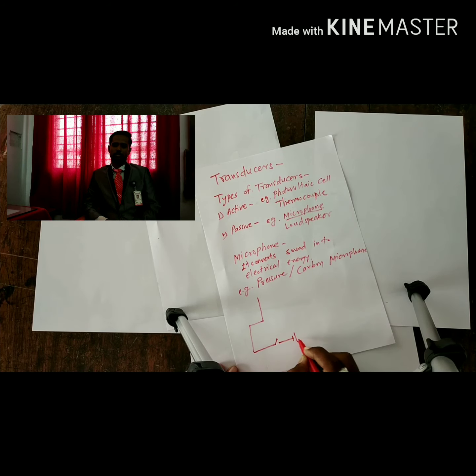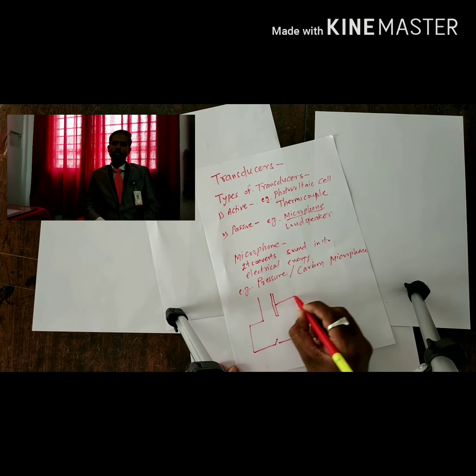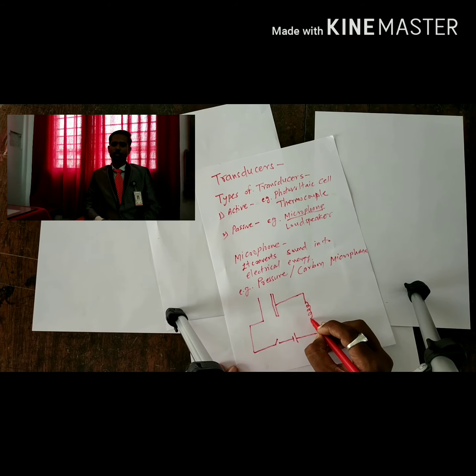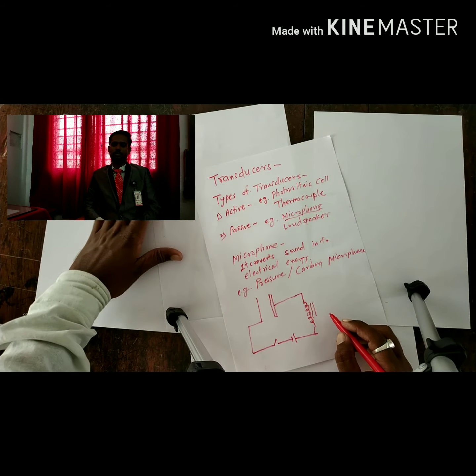First, the diagram is sketched. In this diagram, one plate P1 and another plate P2 are connected in series.